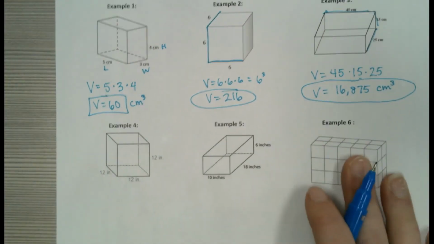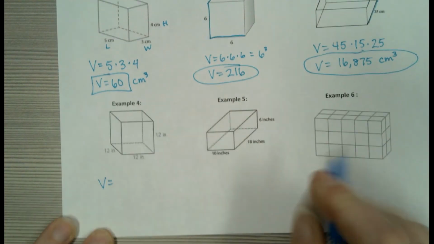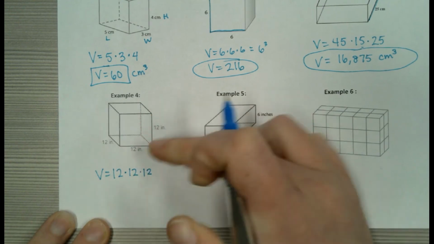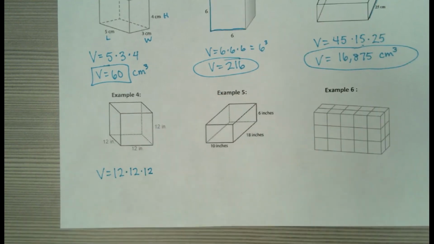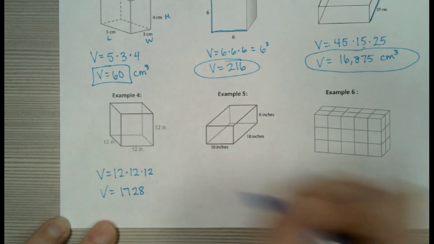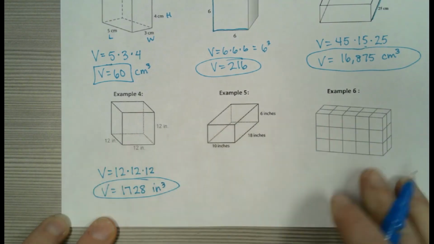Okay, example 4, this one looks like another cube here because all of them are the same. But your volume is length times width times height. In this case, they're all 12. 12 times 12 times 12 gives us a volume of 1,728. This one would be inches cubed, or cubic inches.